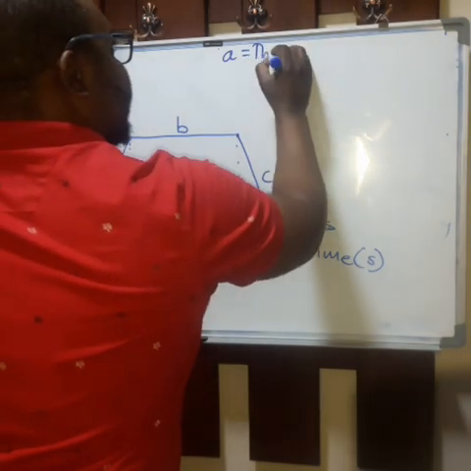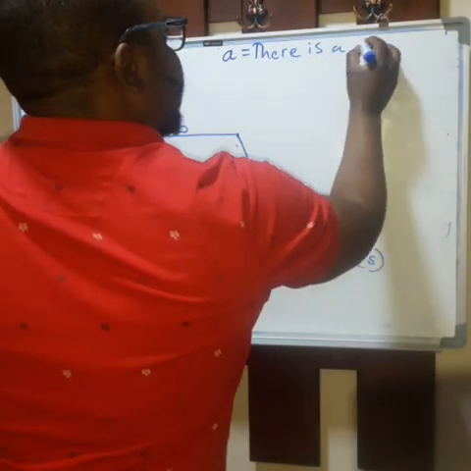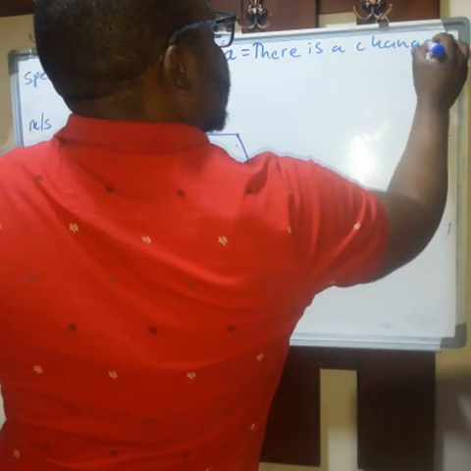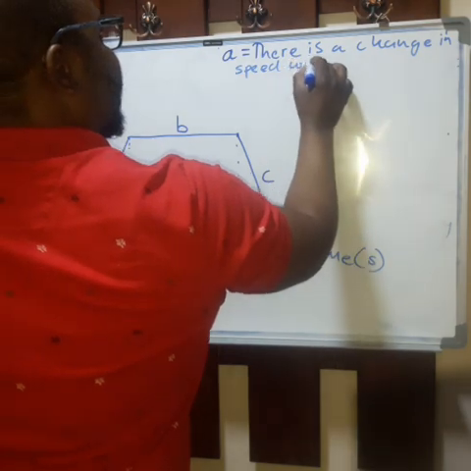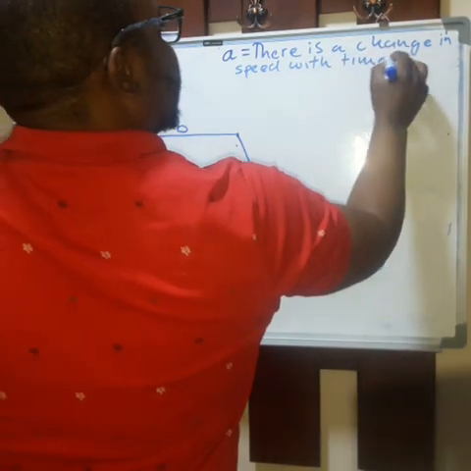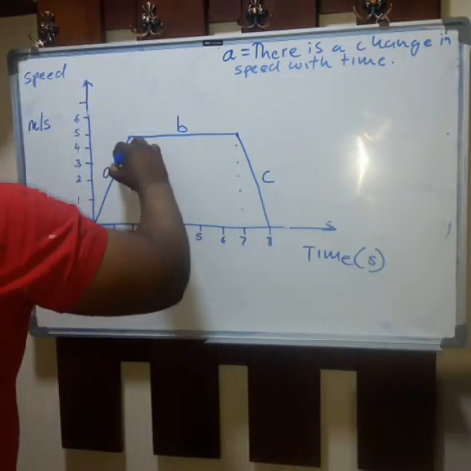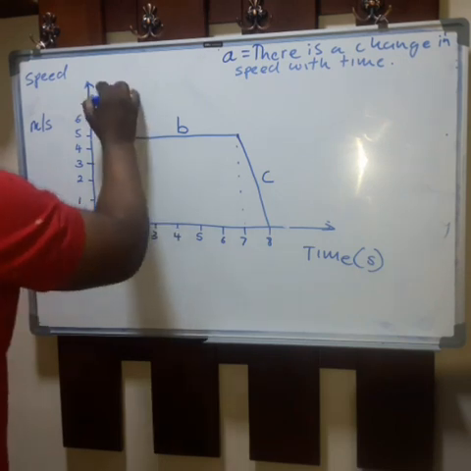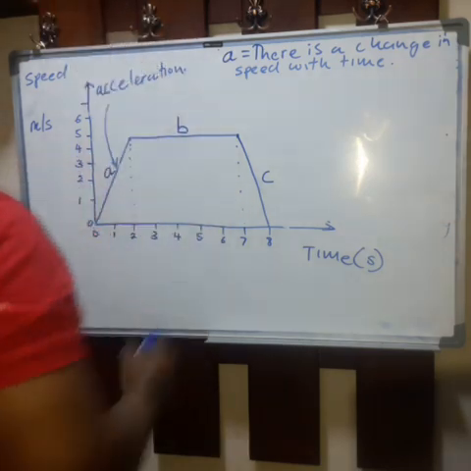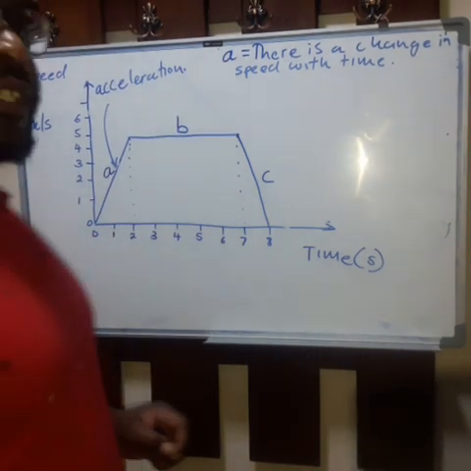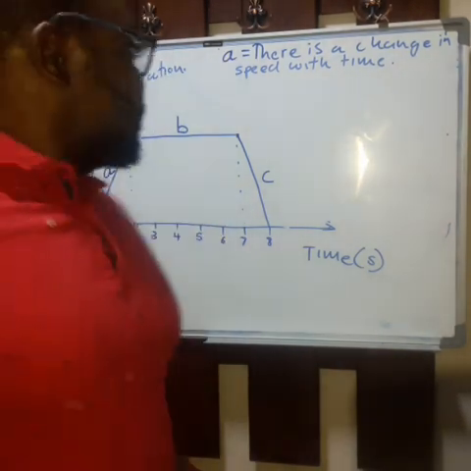So, there is a change in speed with time. Therefore, in part A, we talk of acceleration. There is acceleration.